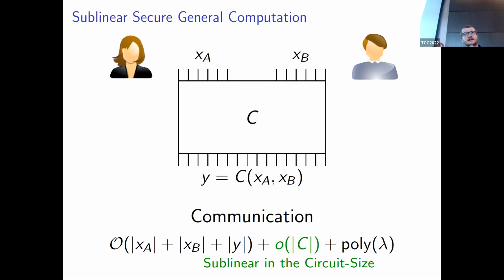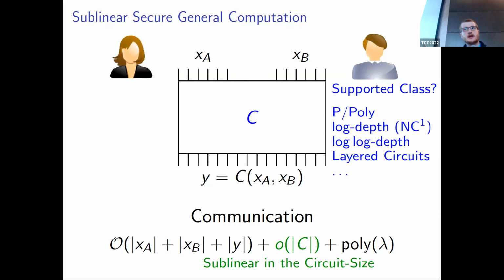The important part here is that the dependency on the circuit be some additive sublinear term. Obviously, it would be great to allow Alice and Bob to compute any circuits they'd like, but it's already very well motivated to allow for computation of wide and expressive function classes. A natural question you may have is, do we already know how to do this? The answer is yes.